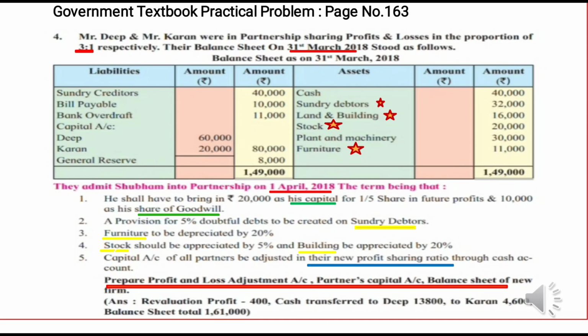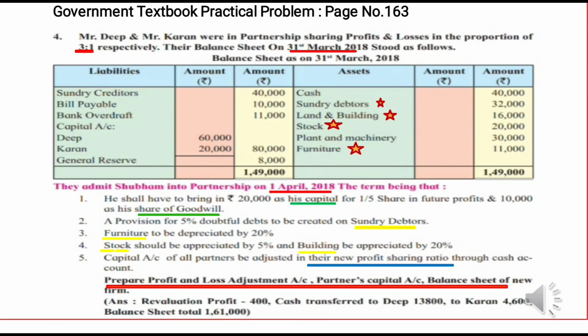Liability side: sundry creditors 40,000, bills payable 10,000, bank overdraft 11,000, capital account of Deep 60,000, Karan 20,000, total 80,000. It is an old capital. General reserve 8,000. It is distributed to old partners in old ratio. Asset side: cash 40,000, sundry debtors 32,000, land and building 16,000, stock 20,000, plant and machinery 30,000, furniture 11,000.